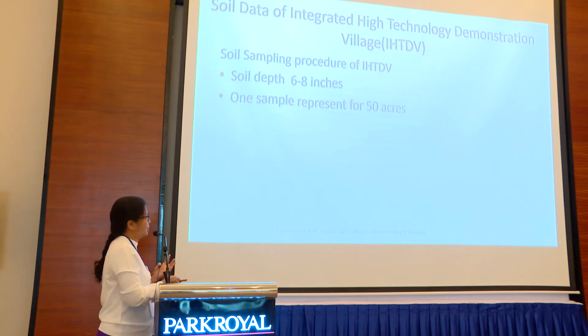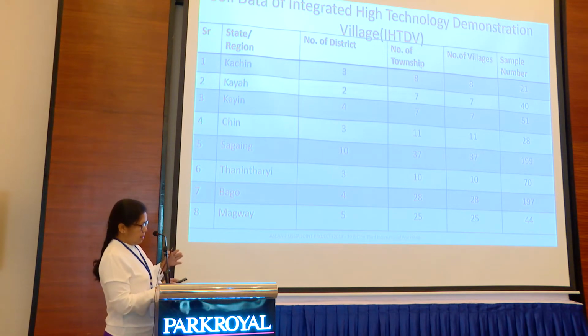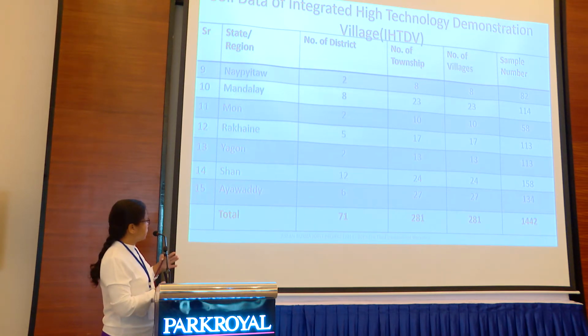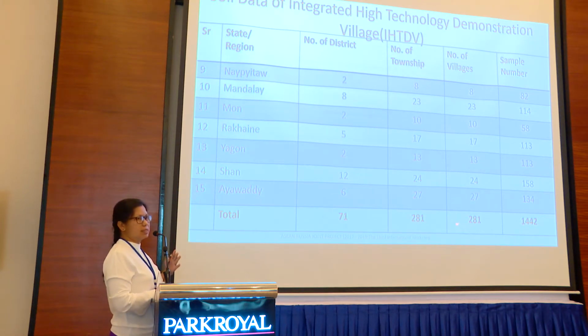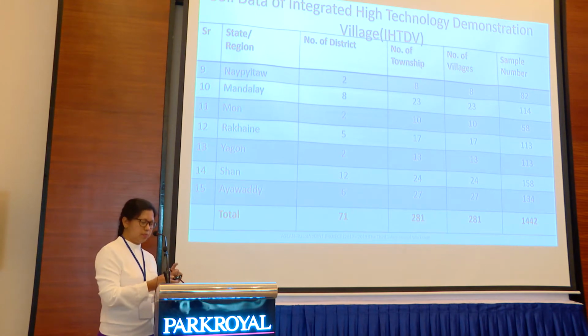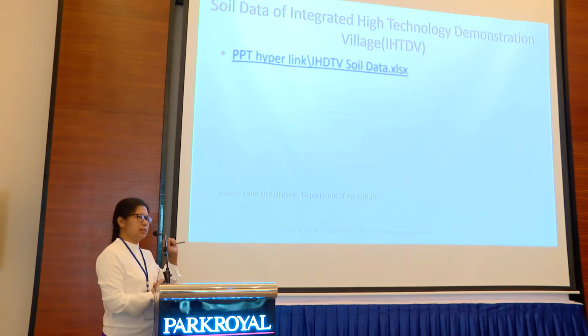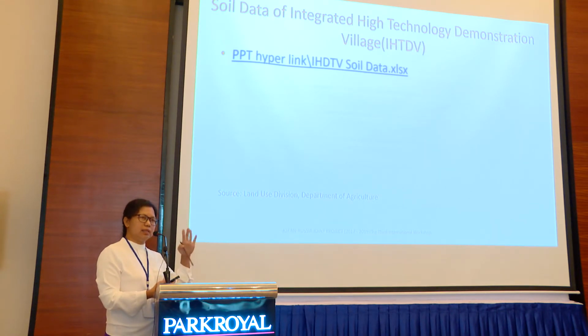In our department, in total, we are implementing 281 villages, and the sample number is 1,442 data. This is the 2018 fiscal year. So we already have it in Excel format in our department. I just showed that.